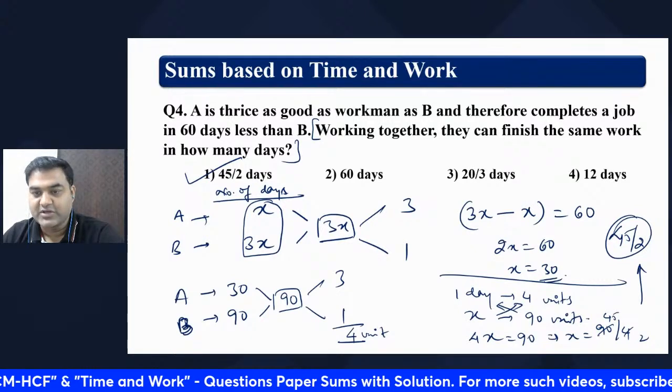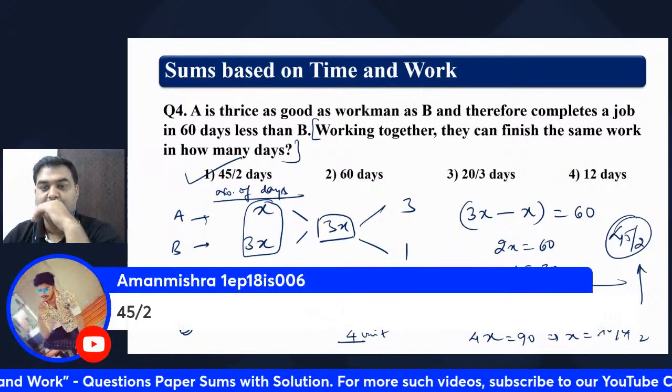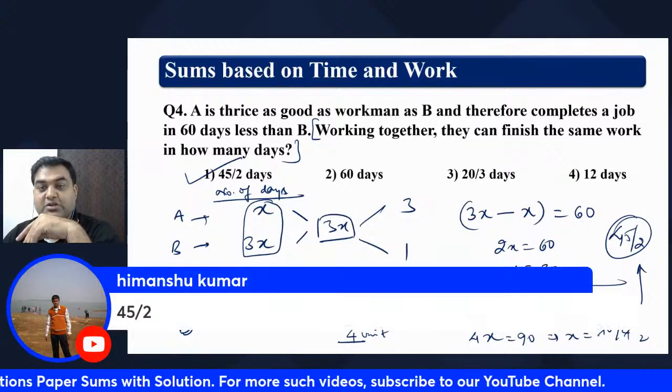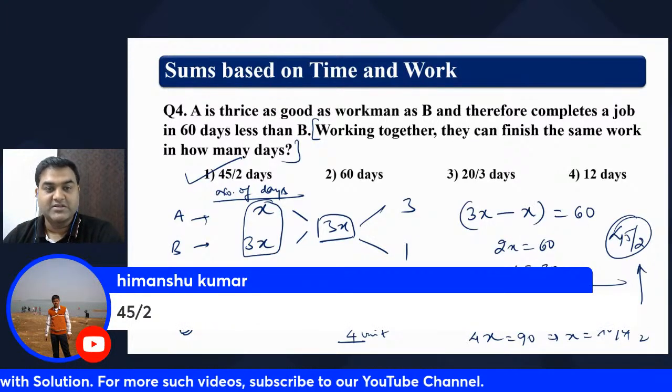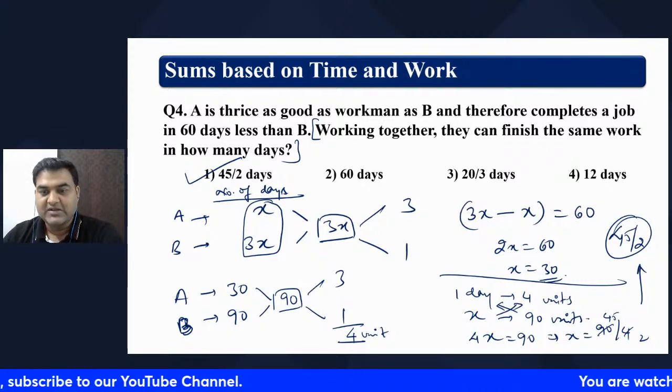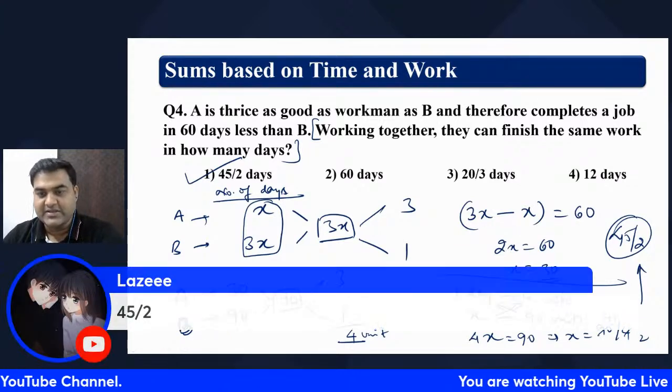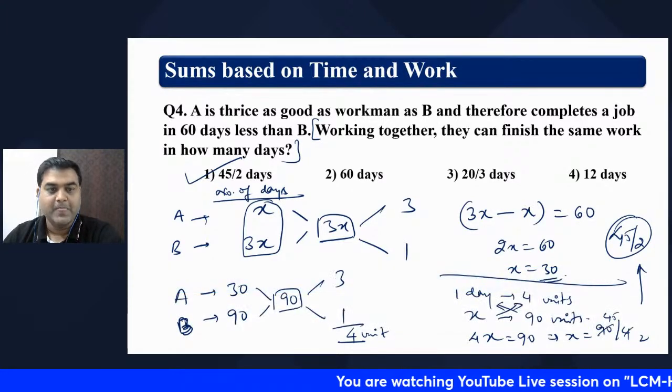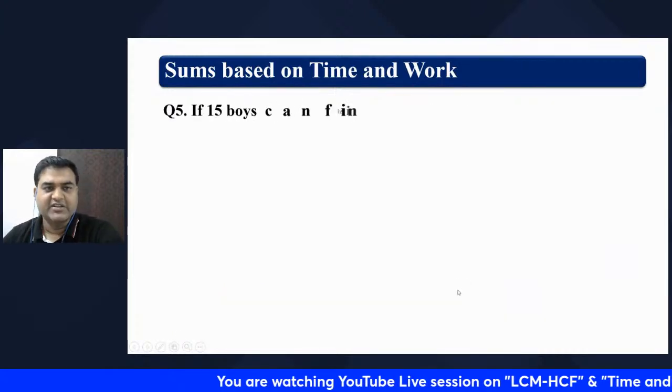Wonderful. Tirumala has got the answer. Ankit has got the answer. Aman has got. Devashis, Himanshu. Wonderful. You people have got the answer. So this is how it has to be done. Let's go to the next question. Okay, Lazy has also got the answer. Wonderful. Let's see another question.